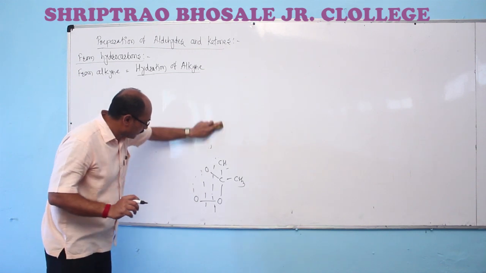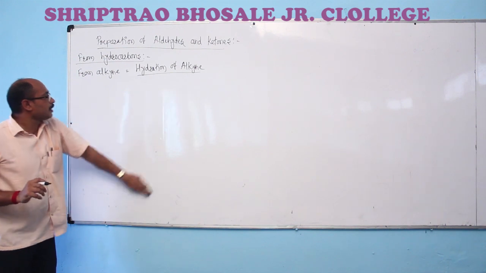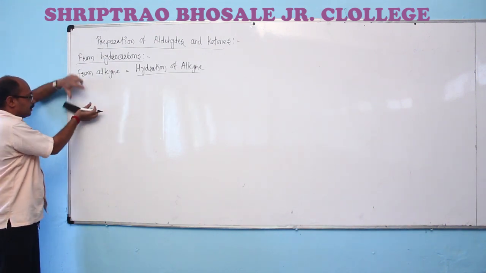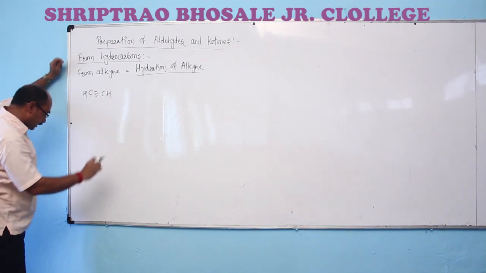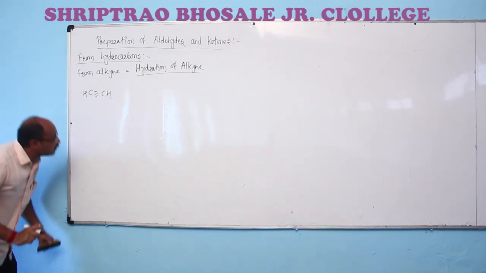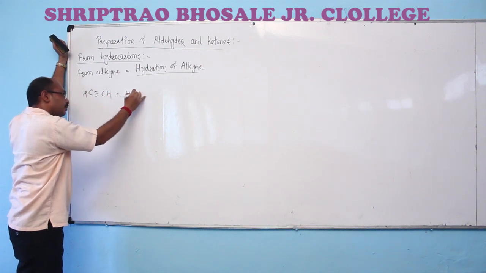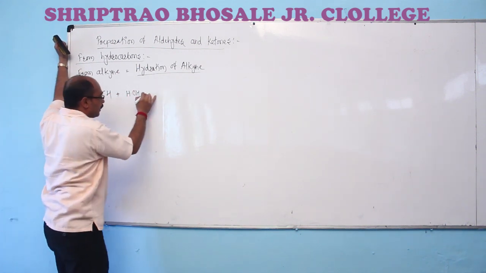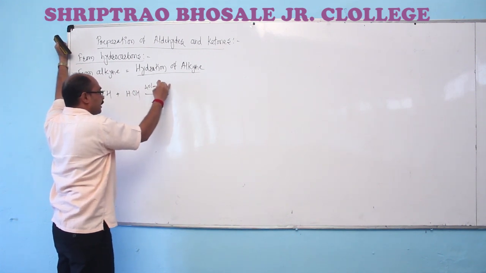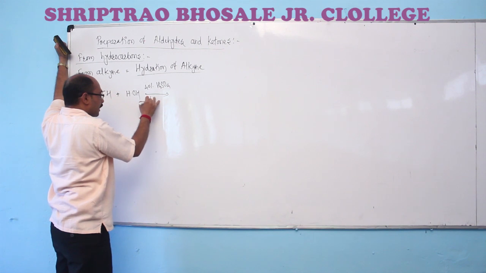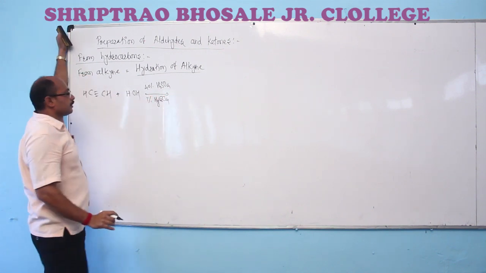So, next it is hydration of alkynes, where for the alkyne, we have taken acetylene. When acetylene is hydrated, hydration means introduction of water molecule, and it is hydrated by using 40% concentrated sulfuric acid and 1% concentrated mercuric sulfate.